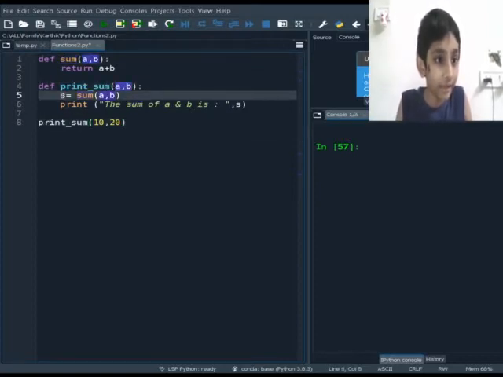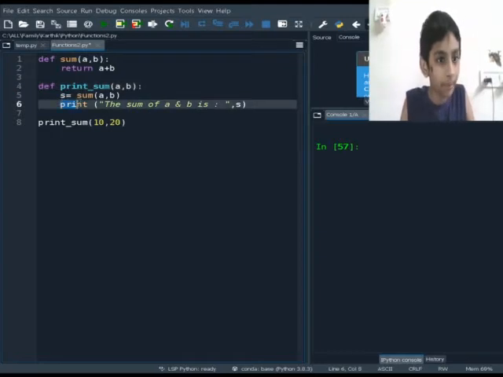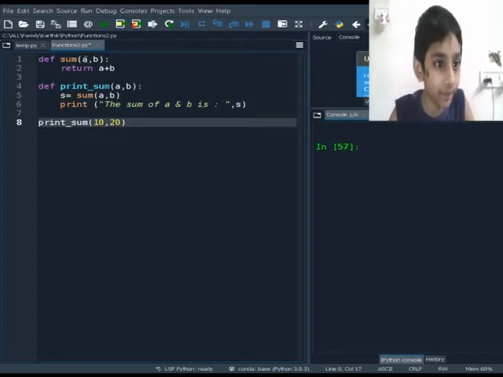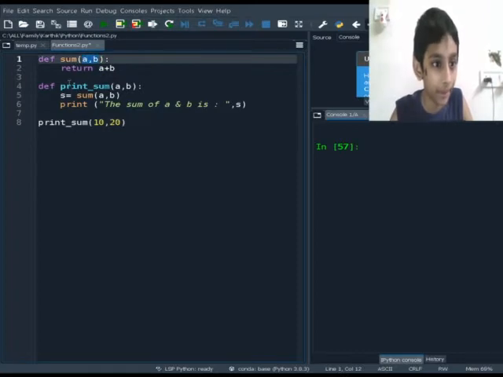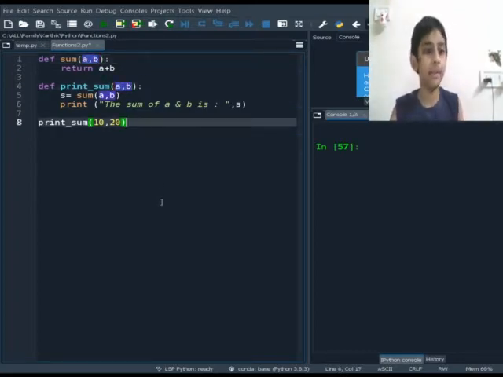Inside it, yes equals sum of a and b, and afterwards I print "sum of a and b is" and print the result.